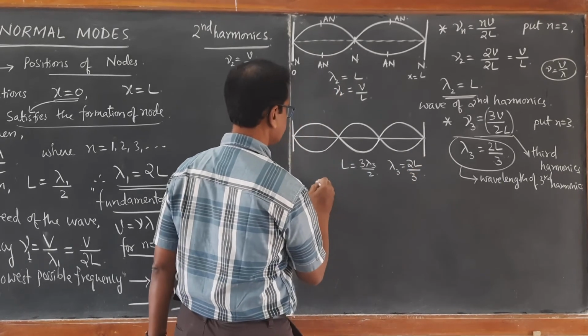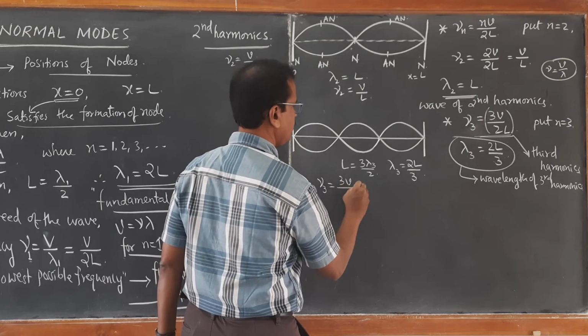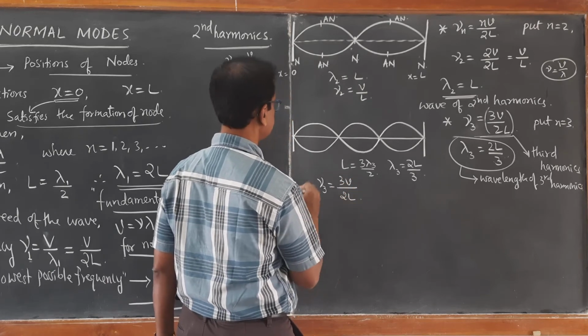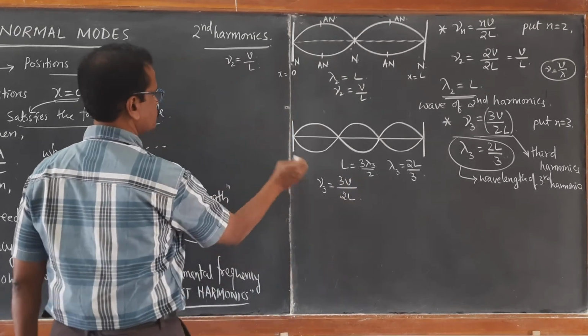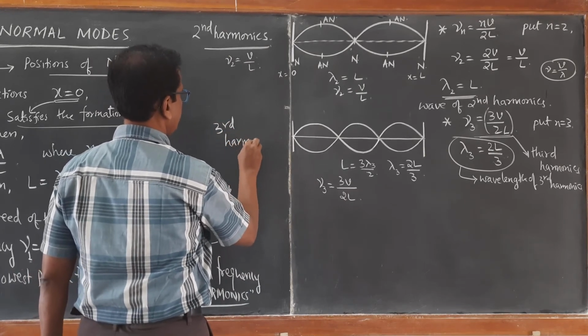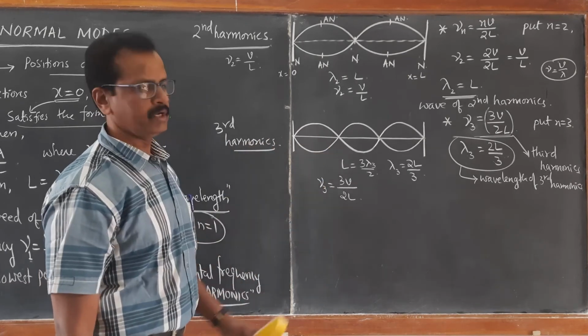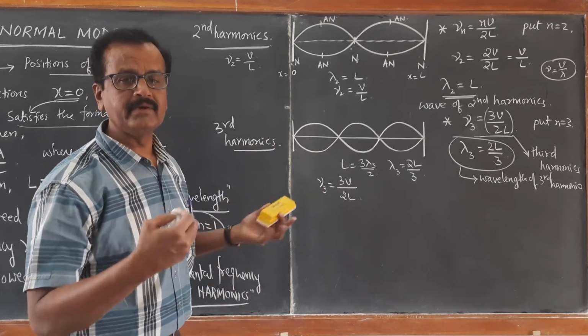So what is the frequency here? Frequency nu3 is equal to 3V by 2L. So this is the frequency corresponding to third harmonics. So in this way you can draw the shape of waveform for any given harmonics.